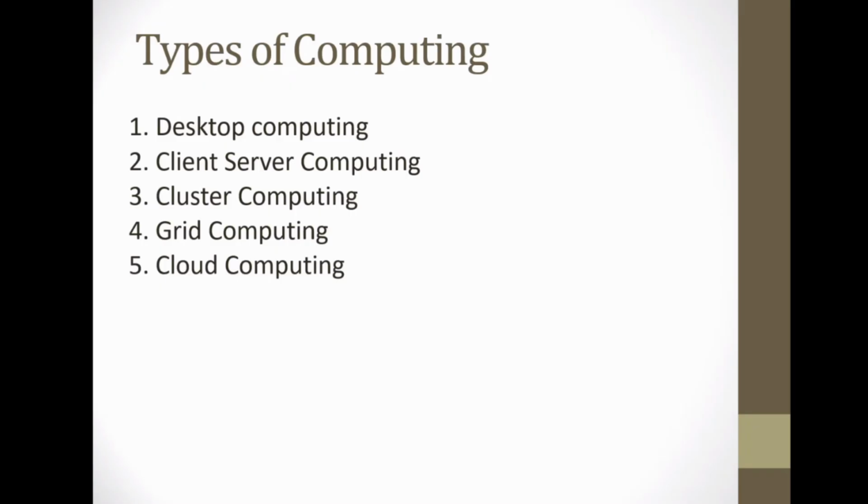When it gets executed, that is called a process. Process means what exactly? Program in execution, that is called a process. So something is processing, and from there we have the word computing. Computing and processing, alternatively we use those words. There are different types of computing: desktop computing, client server computing, cluster computing, grid computing, cloud computing.